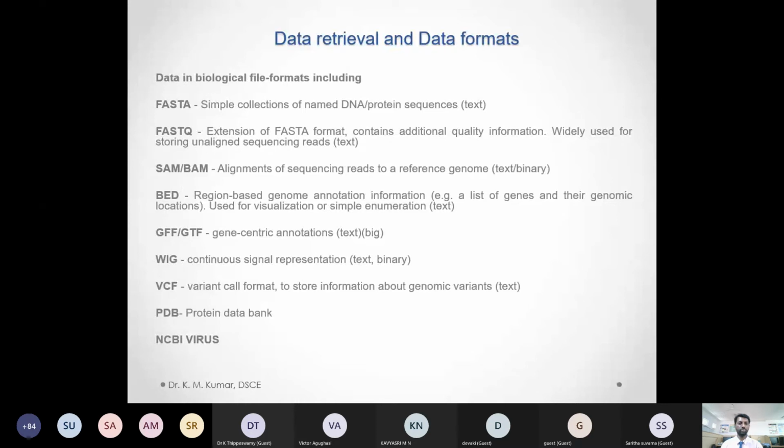We have many machines. Some machines will automatically generate the FASTQ report, and some will not, so that has to be converted into FASTQ format. And SAM and BAM files are there, for aligning genome sequences with the reference sequences, like a mutant with a reference wild type genome, so we can compare them. Also VCF files, gene-centric annotations, the Protein Data Bank, and the NCBI data bank. These are the file formats we are going to use in our session now.